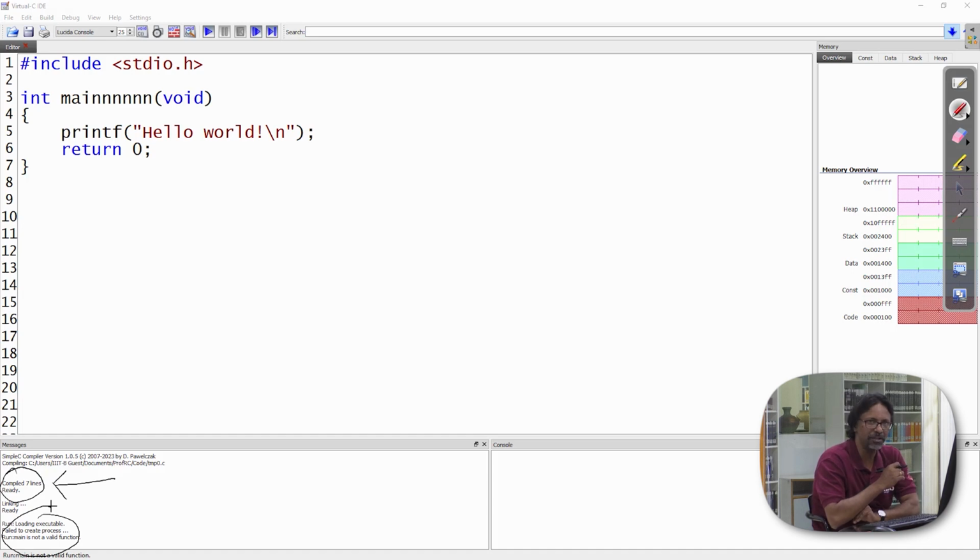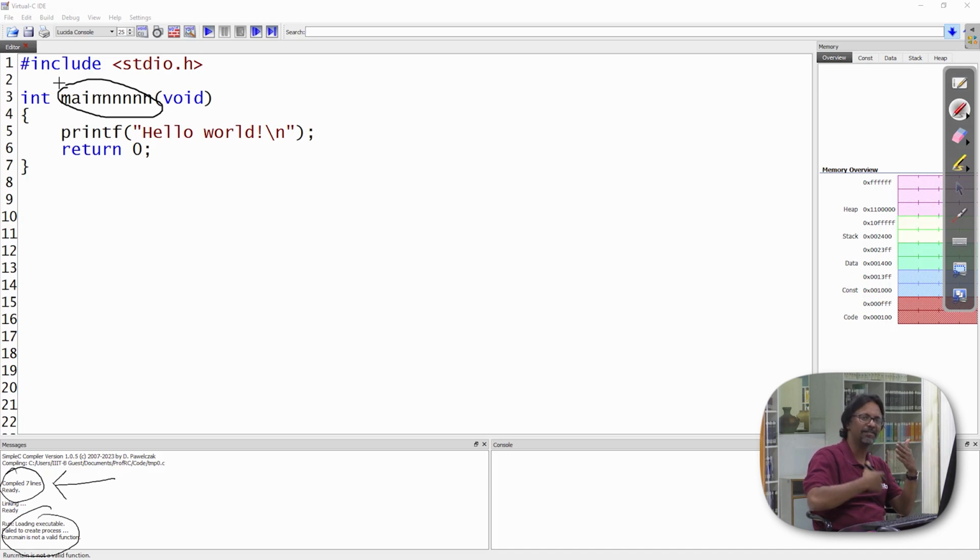What it is telling you is that I'm trying to link, but there is something you have written which is quite silly, and it says that it doesn't know what this is. It is looking for a main function, but it is not finding it anywhere.